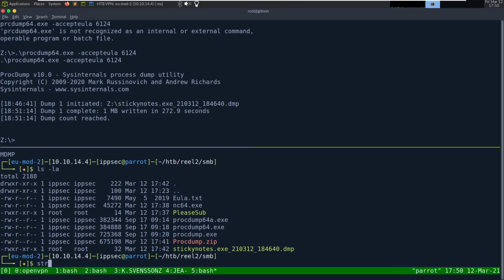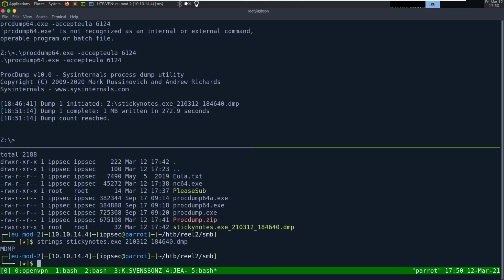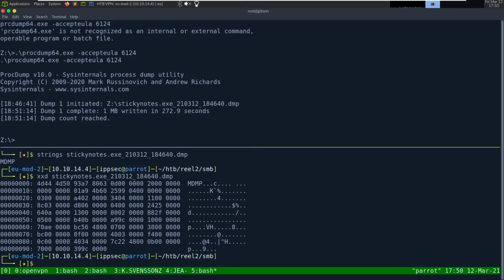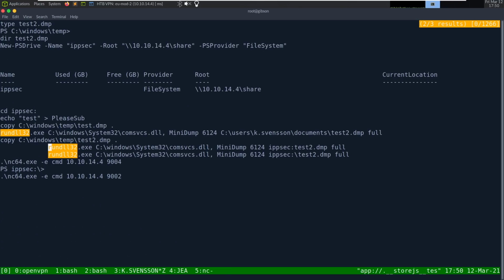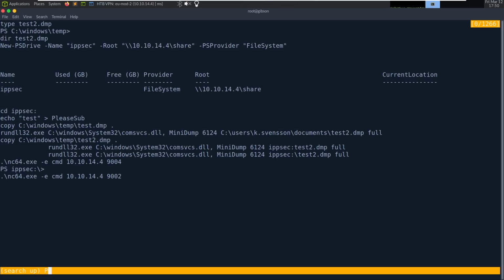But we have now a sticky notes dump that we can take a look at with the strings command and maybe xxd it. And we don't really have any good information. There's definitely no credentials in this one. So let's go back to this and search for what?